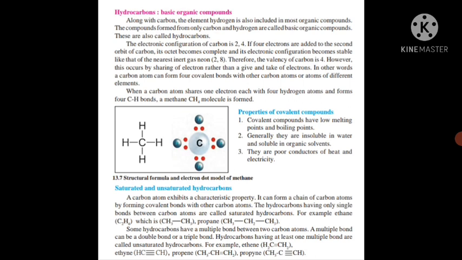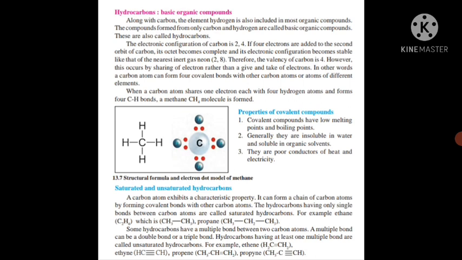We know that the atomic number of carbon is 6, and that is why the electronic configuration of carbon is 2,4. If 4 electrons are added to the second orbit of carbon, its octet becomes complete and its electronic configuration becomes stable like that of the nearest inert gas, neon, that is 2,8. Therefore the valency of carbon is 4. However, this occurs by sharing of electrons rather than give and take of electrons. Carbon cannot give and take electrons, but it can share 4 electrons with the other element.